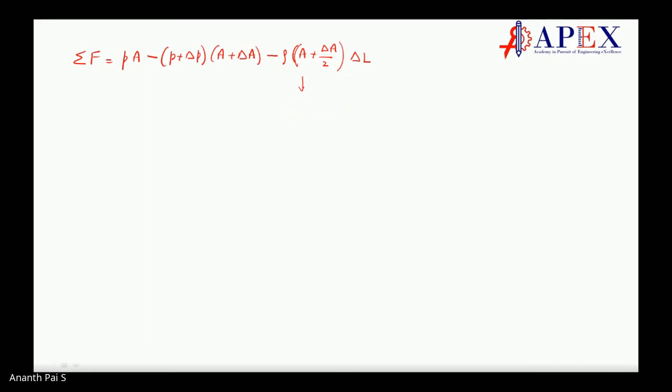This is related to mg. This is density into volume, this is m, into g, into cos theta. Why? We have to consider it in the direction of the flow, correct. Plus we have the surface terms. We are taking p plus delta p divided by 2 into the, one second students, I made a mistake here.